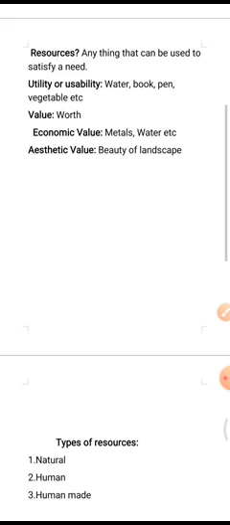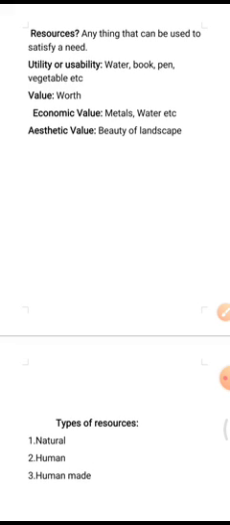So, they have a utility. Utility means usability. Utility or usability makes an object or substance a resource. A pen is used by me, so it is a resource for me. Or a textbook is used by me, so this textbook is a resource for me.